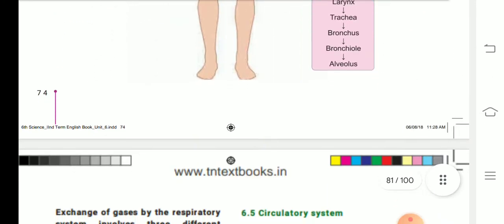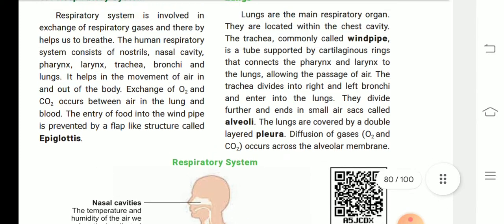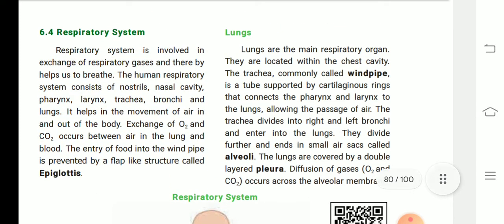Next one, lungs. Lungs are the main respiratory organ. They are located within the chest cavity. The trachea, commonly called a windpipe, is a tube supported by cartilaginous rings that connects the pharynx and larynx to the lungs, allowing the passage of air.